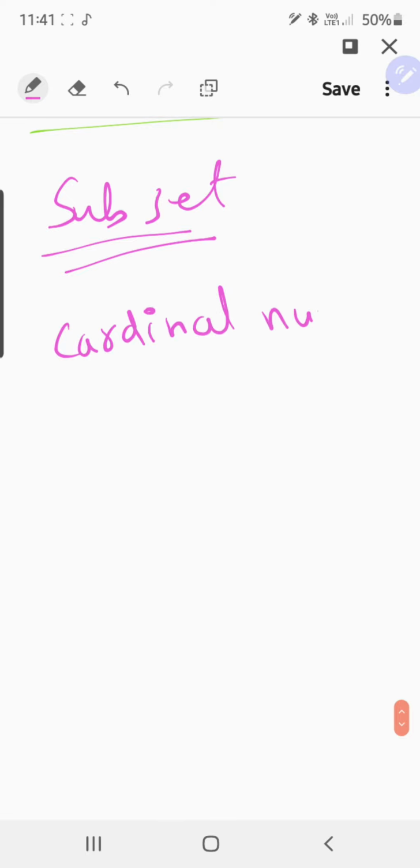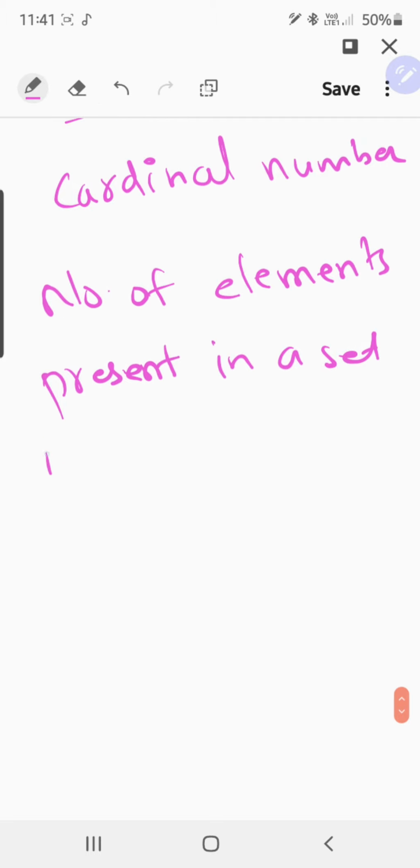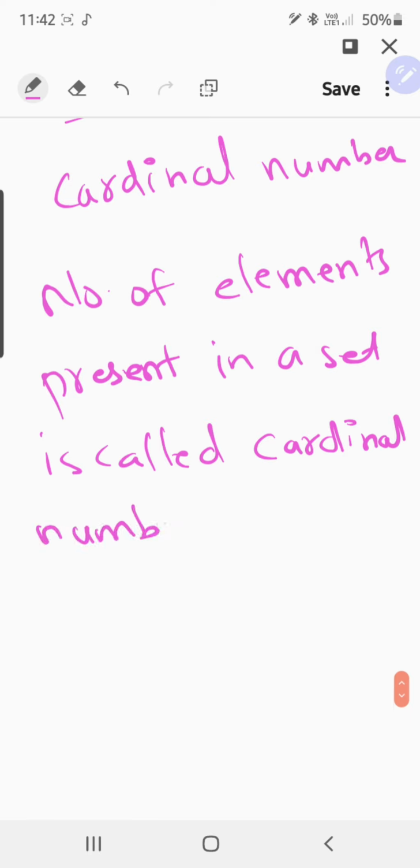What do you mean by cardinal number? The number of elements present in a set is called cardinal number. Hope you understand.